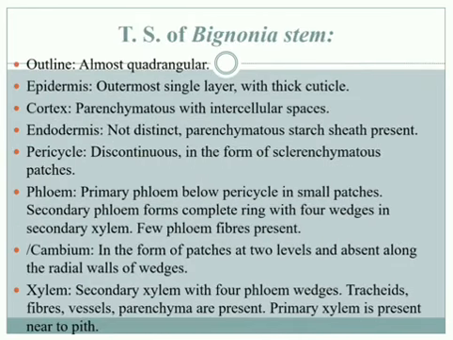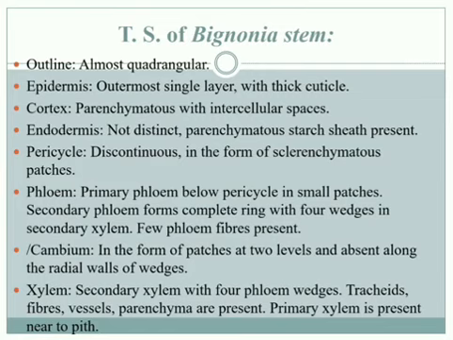Next, when we see the structure, it is almost quadrangular in outline. The procedure for taking the TS is the same. The epidermis is the outermost single layer with a thick cuticle. The cortex is parenchymatous with intercellular spaces. The endodermis is not distinct, with a parenchymatous starch sheath, and the pericycle is discontinuous in the form of sclerenchymatous patches.